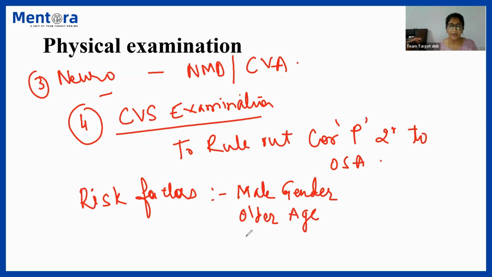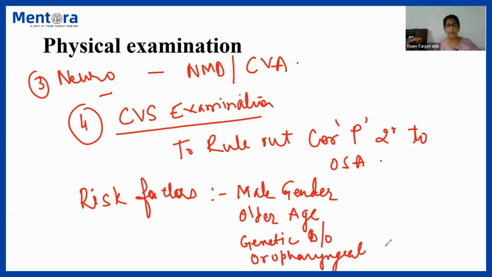Other than that, there can be certain genetic disorders like Turner syndrome, or there might be oropharyngeal anatomical defects like we have already discussed in our examination slide, right? So this is in brief about the physical examination part. I hope I am able to make myself clear and you're able to follow the points.